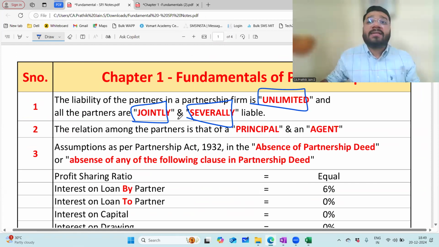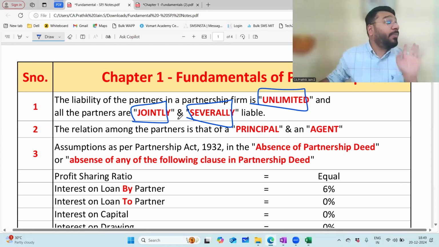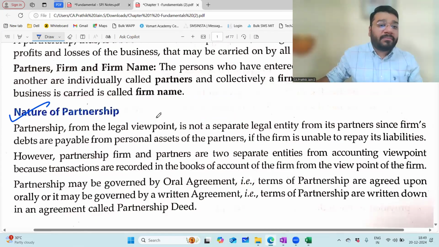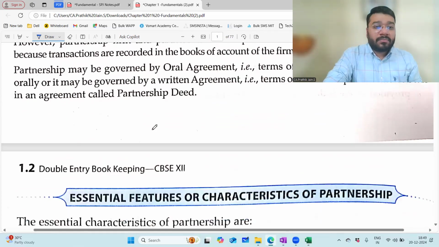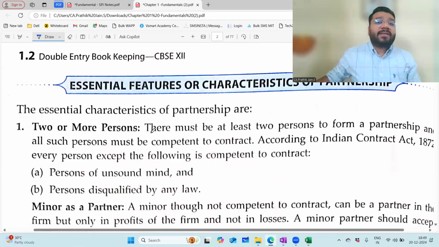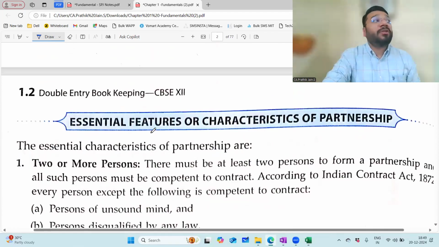So what is the meaning of jointly and severally? You discussed it in the last class. Very important point. You cannot forget this. Then, next page: characteristics of the partnership firm, or essential features of partnership.